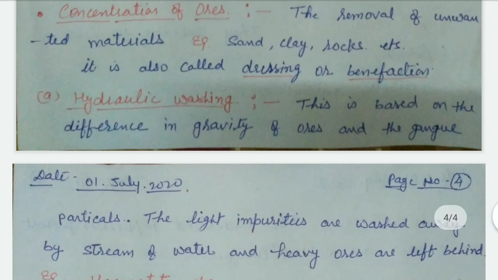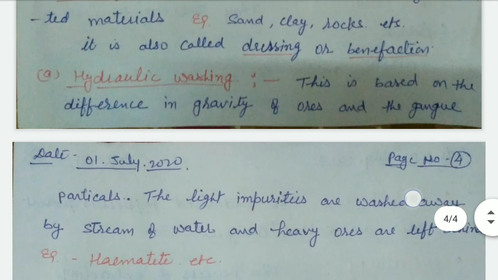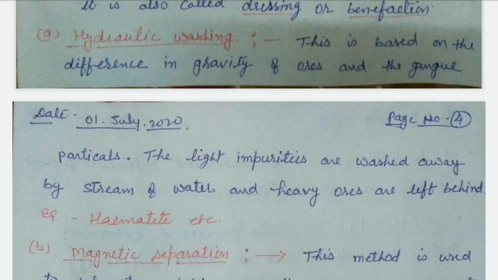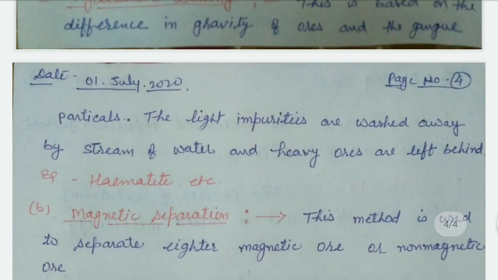The first way of concentration of ore is hydraulic washing. This process is based on the difference in gravity of the ore and the gangue particles. The light impurities are washed away by a stream of water and the heavy ore is left behind. For example, hematite.